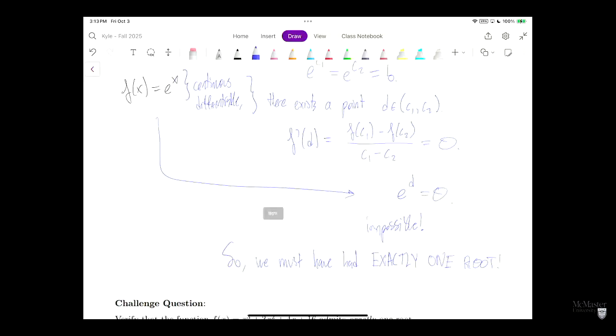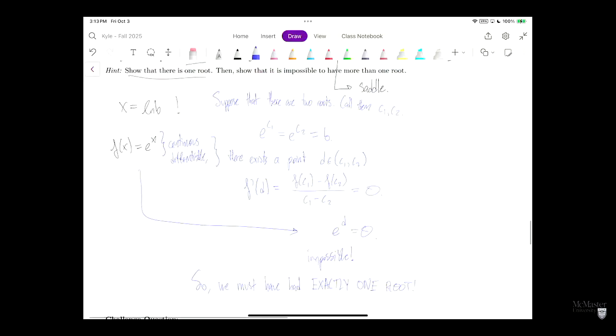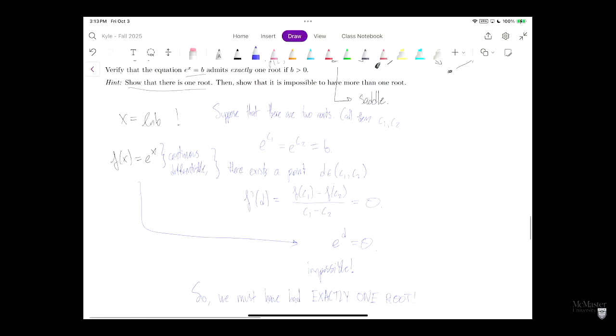Okay. Is everyone okay with what we did here? How we went step by step? Yes. Well, if there are 3, then there's at least 2.